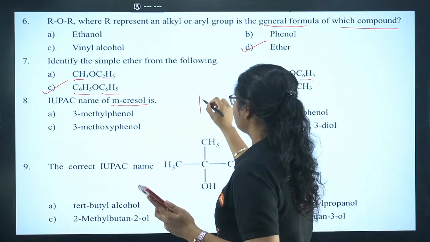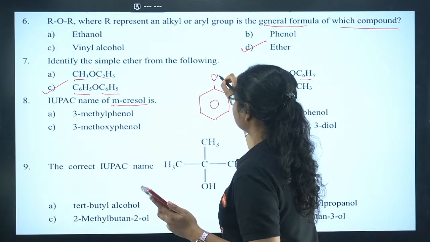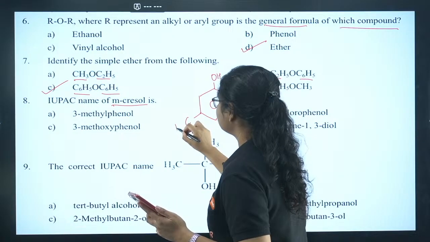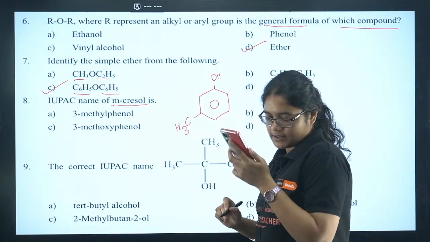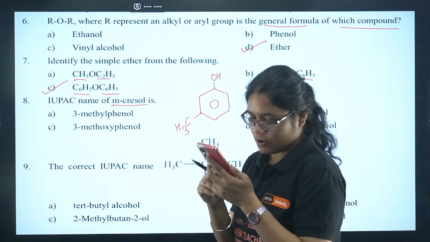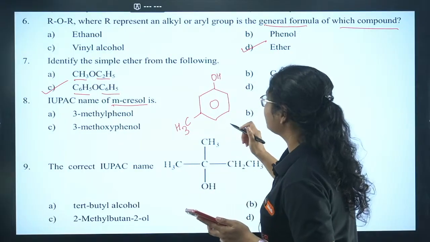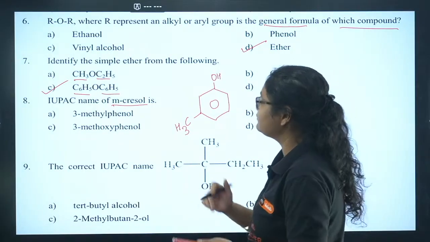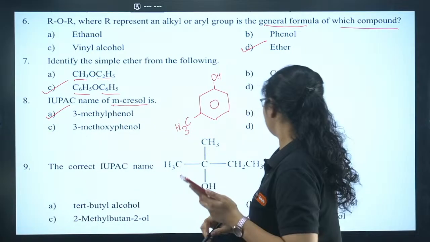So what is the structure of cresol? If you know, this is OH and here I have CH3. Okay, so that is the cresol structure. Prakriti, Sailaja, Supriya all have given the answer to me. So the answer is this one, cresol is 3-methyl phenol. 8A is the correct answer, 3-methyl phenol.